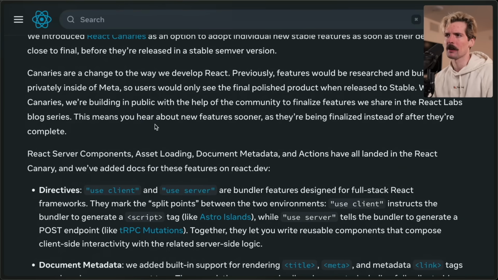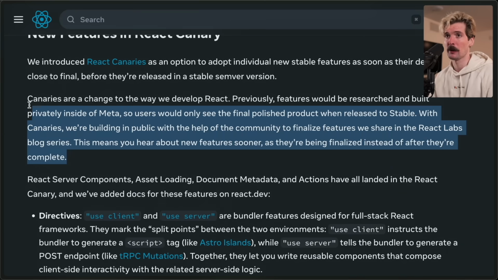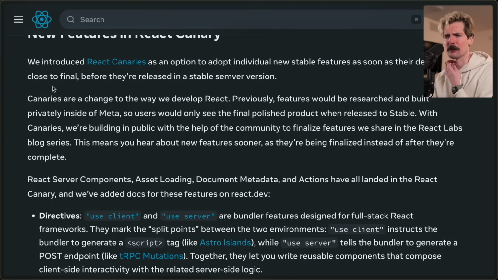This is also huge because the community can give a bunch of feedback and pushback on things. Like the original RFC for server components was not great. I even in my original video called out how dumb it was that you couldn't async await and just await a DB call inside of a server component. And they ended up rewriting the proposal and making the whole thing async await based without weird file pathing. These improvements only happen if the community is involved in the process. Otherwise, there would be too much commitment on a specific way of doing things that no longer makes sense.